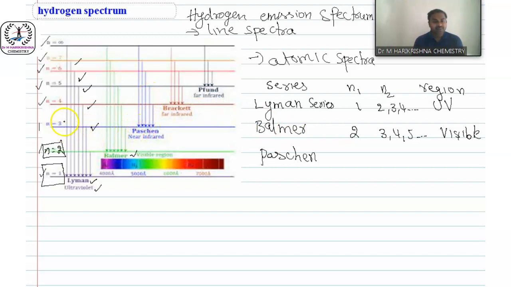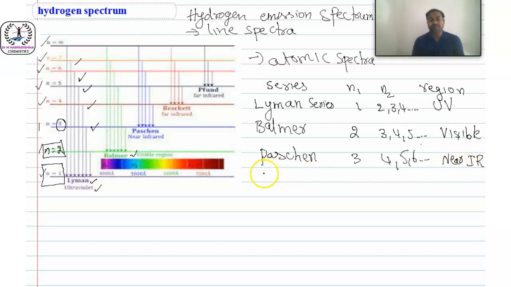What is the level? n equal to 3. So for the Paschen series, n1 equal to 3, and electrons come from 4 or 5 or 6 and so on. This is the infrared region, near IR.